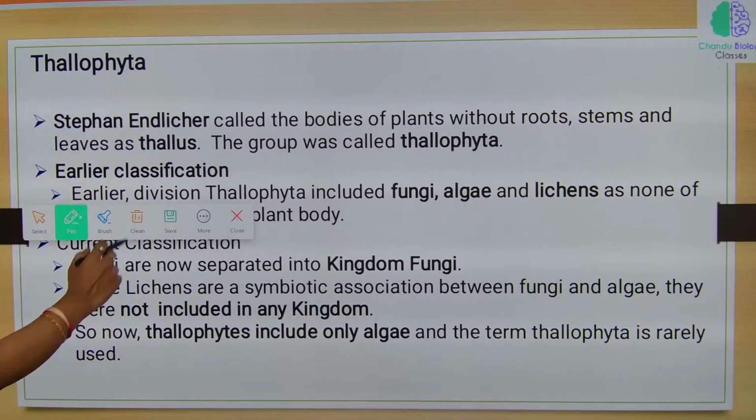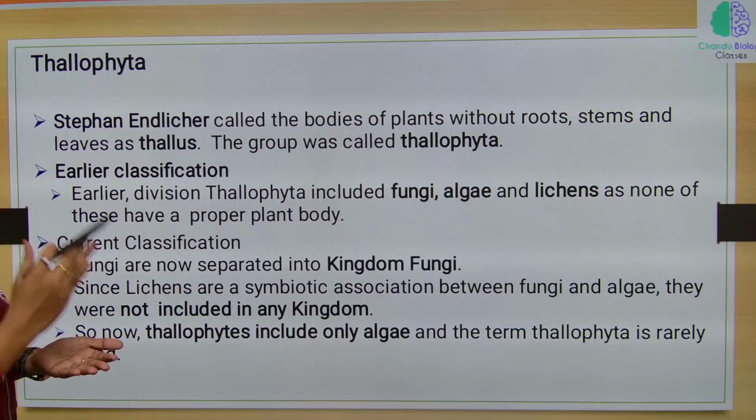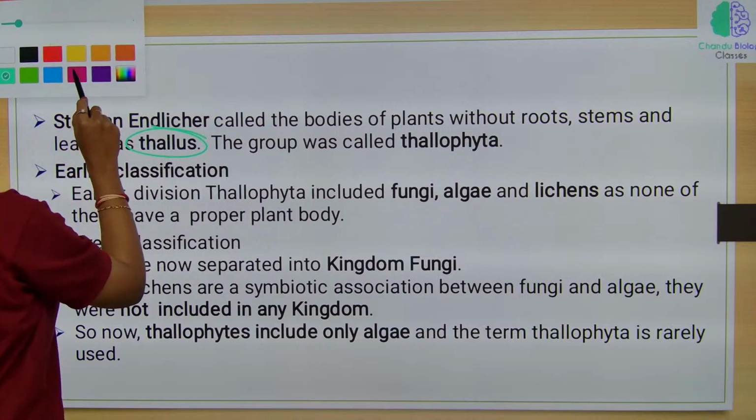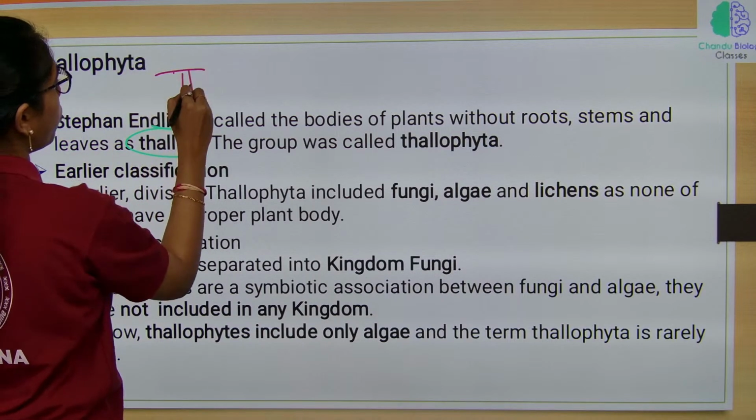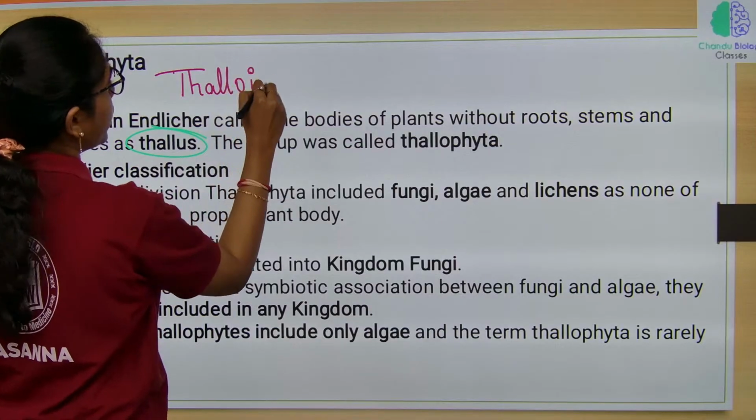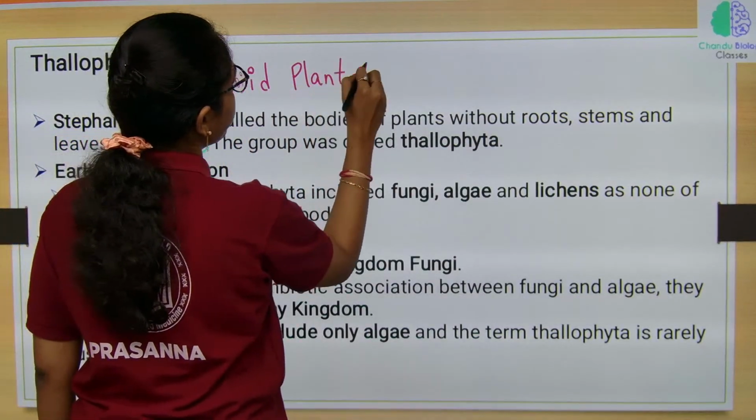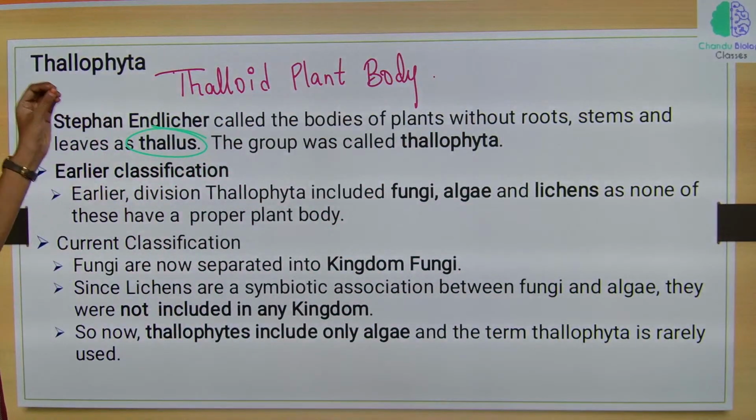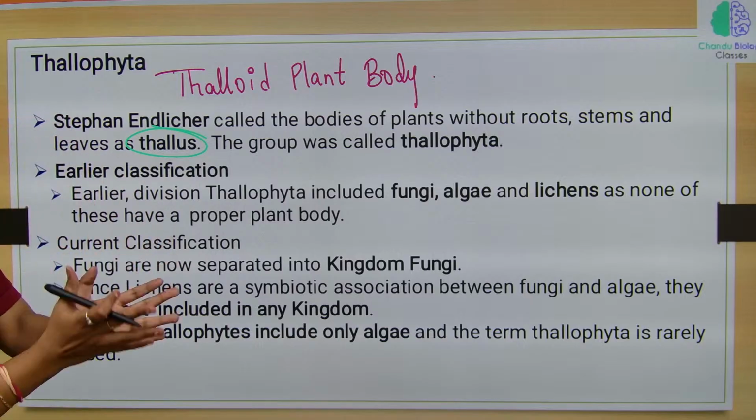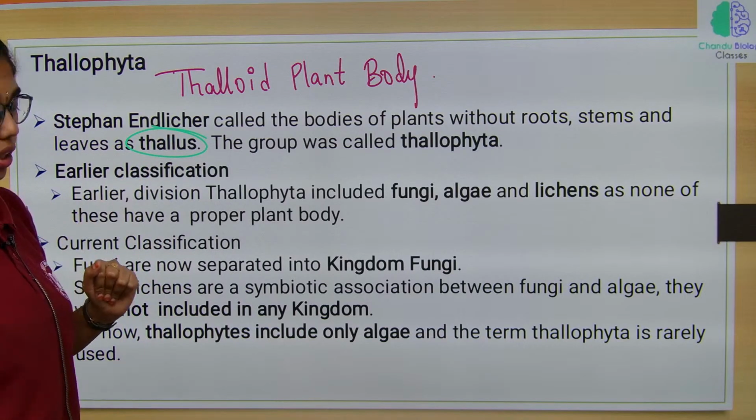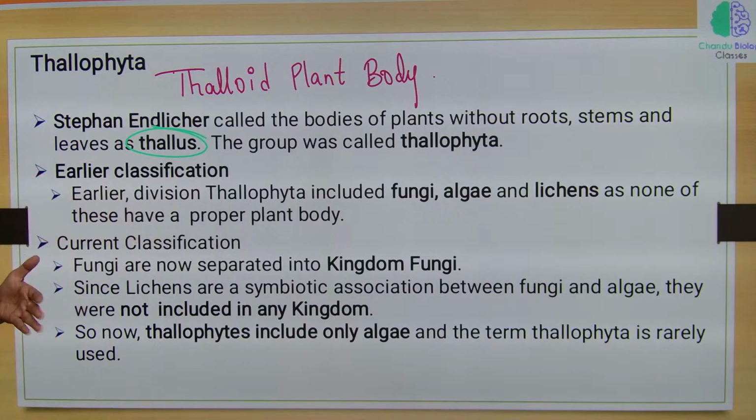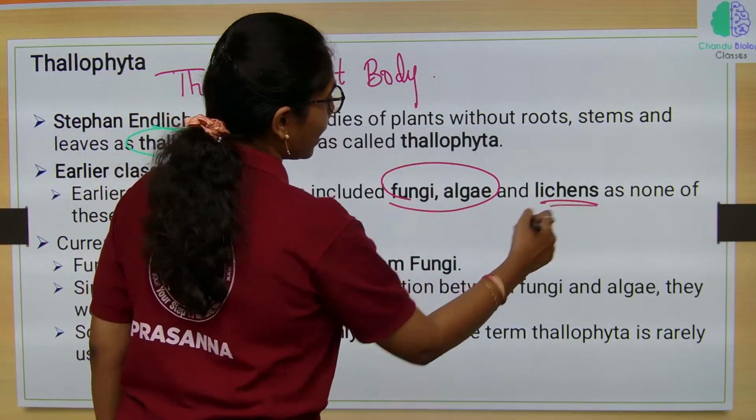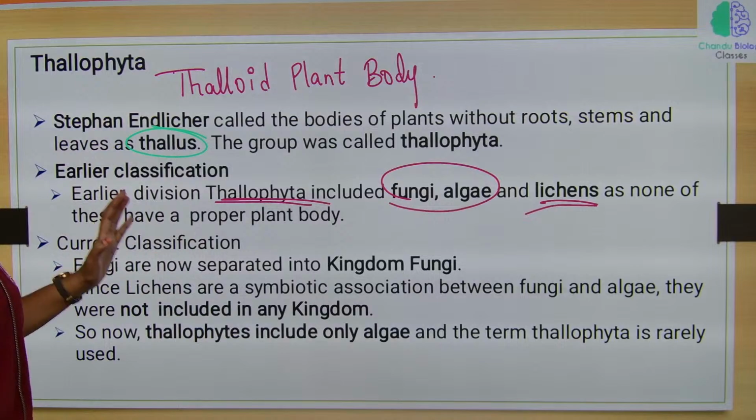Stephen Endlicher called the bodies of plants without root, stem and leaves as thallus. Those plant bodies with just a thalloid plant body, without root, stems and leaves, were grouped into Thallophyta by Stephen Endlicher. In the earlier classification, earlier division, Thallophyta includes fungi, algae and lichens, as none of these have a proper plant body.